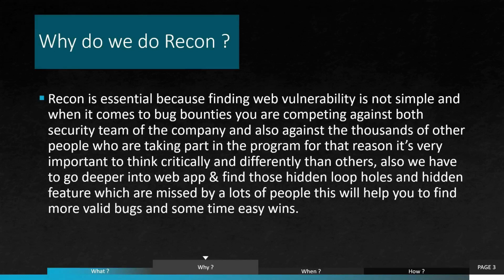Well, that depends on your experience in web pen testing. Because finding web vulnerabilities is not that simple, and when it comes to bug bounty, you are competing against both the security team of the company and also against thousands of other people who are taking part in the program. For that reason, it is very important to think critically and differently than others. Going deeper into the web application and finding those hidden loopholes and hidden features which are missed by lots of people will help you to find more valid bugs. And sometimes it can also lead to easy wins.